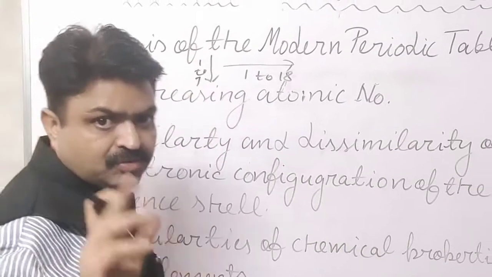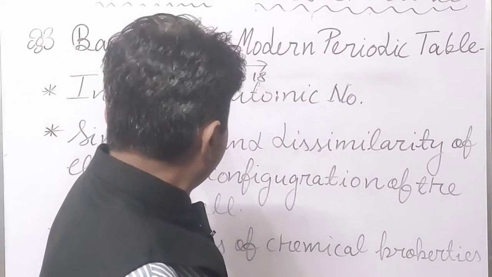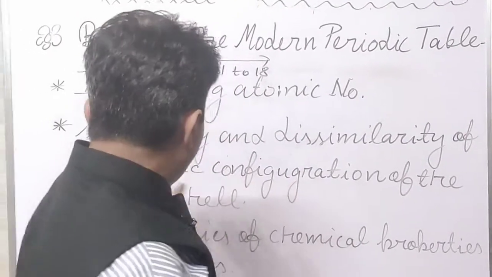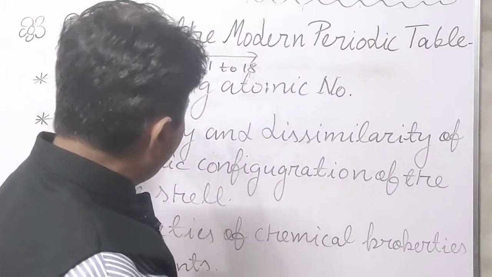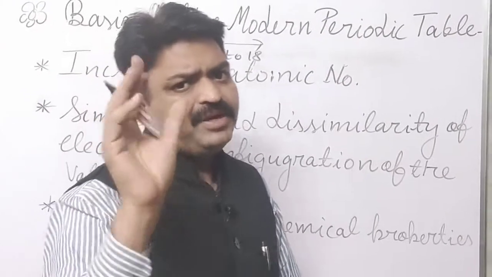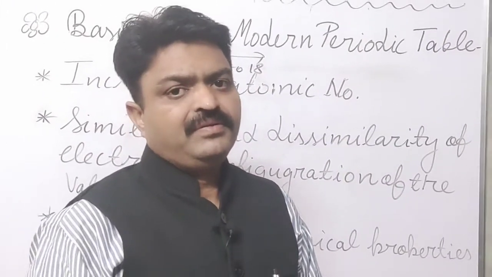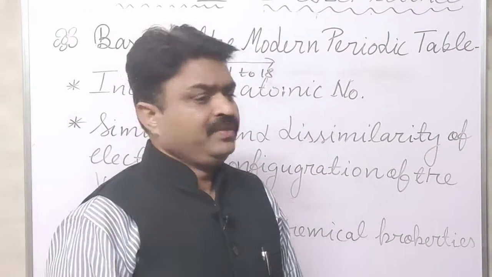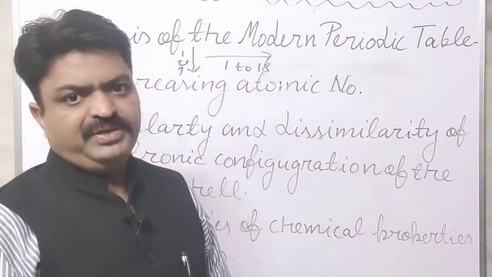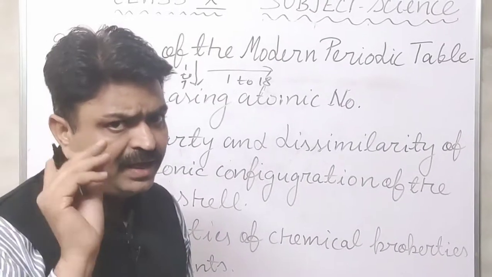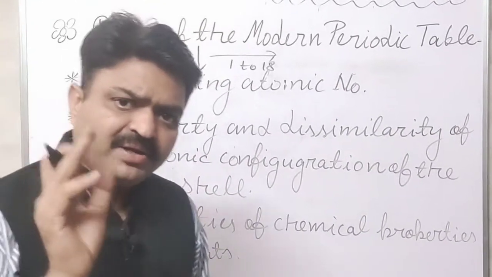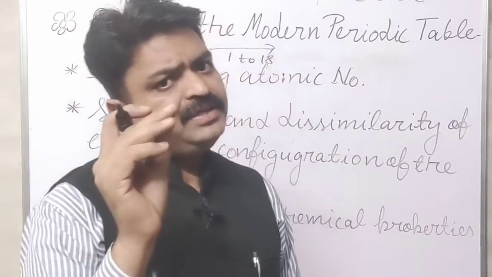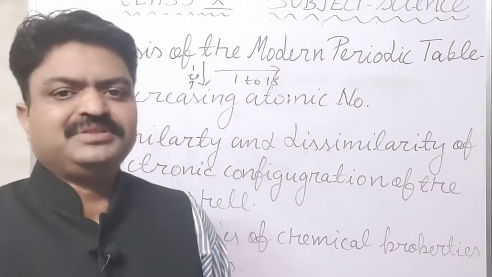So there are 7 periods and 18 groups. In the groups and periods, the elements are arranged according to the similarity and dissimilarity of their chemical properties, and with the help of their atomic number and electronic configuration, we can easily know their position.